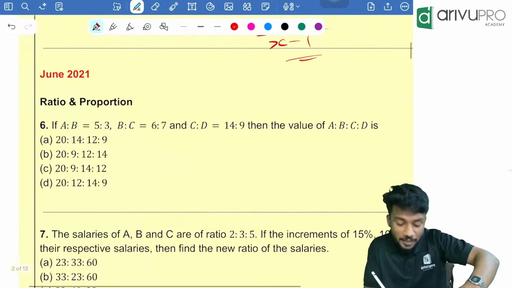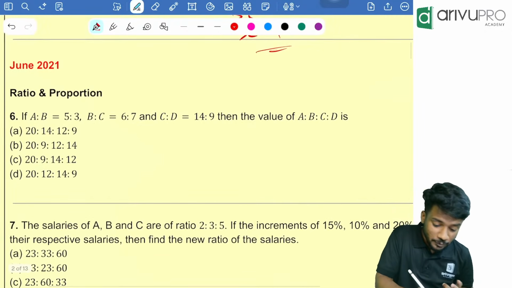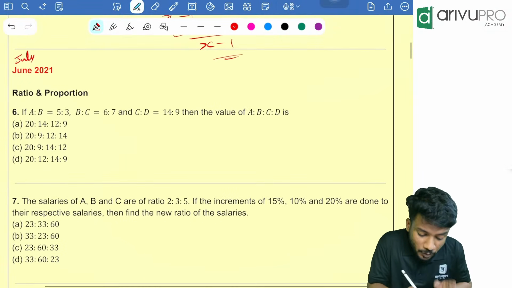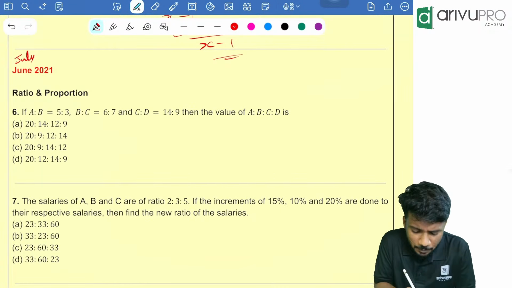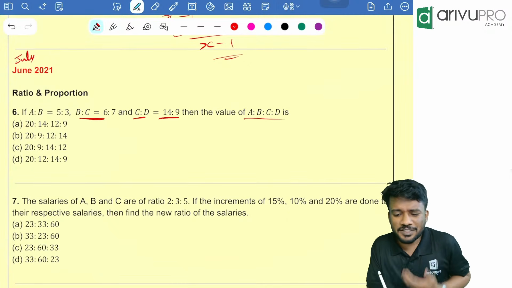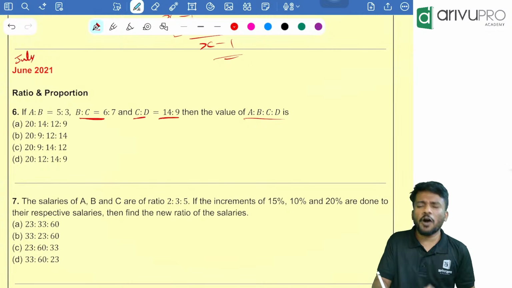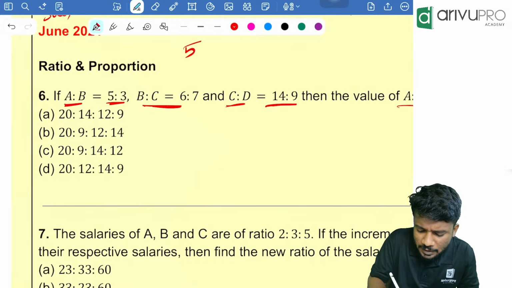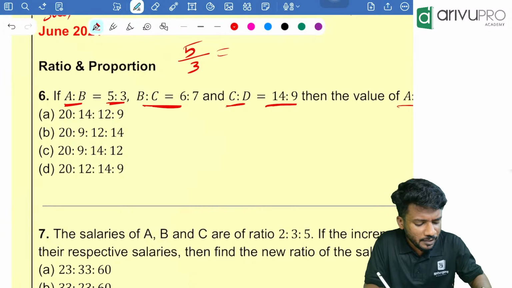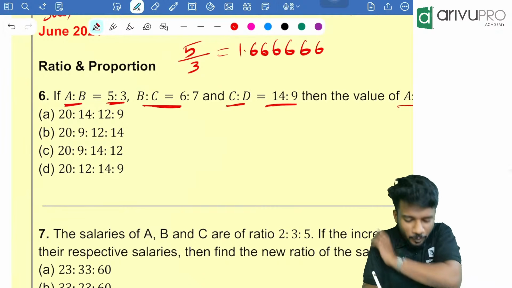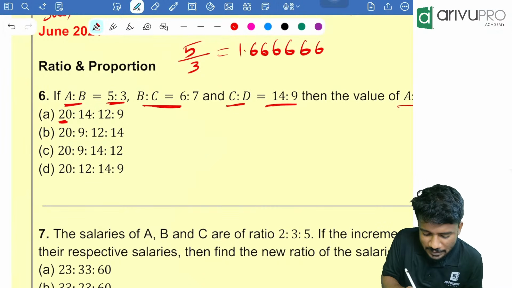Now, coming to July 2021, one of the easiest attempts. So here, A is to B is 5:3, B is to C is 6:7, C is to D is 14:9. What is A is to B is to C is to D? What is the easiest way to solve it? A is to B is how much? 5 by 3. Take your calculator. 5 divided by 3 is 1.6666.